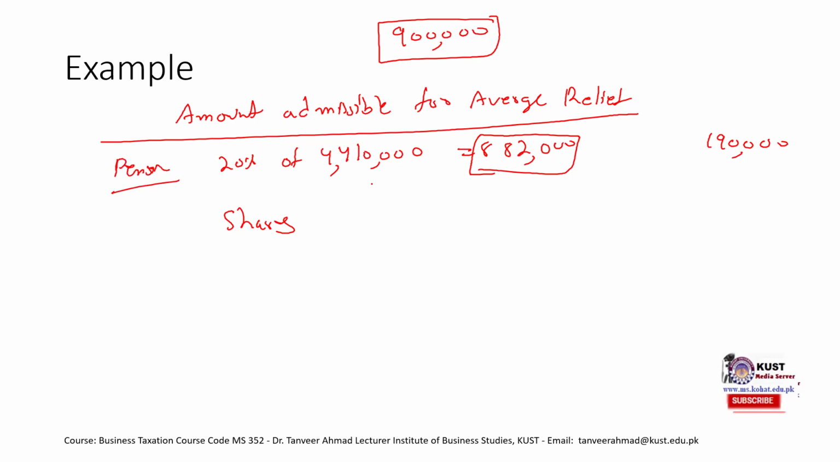Then he had invested in shares. He had purchased shares of 10 lakh rupees. The rule is 20% of taxable income. So 20% of, again, 44 lakh. This would again be 8 lakh 82,000, right?